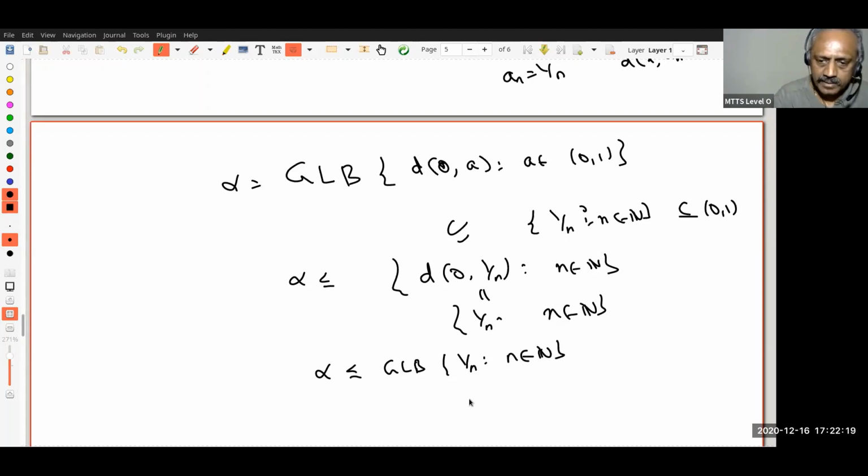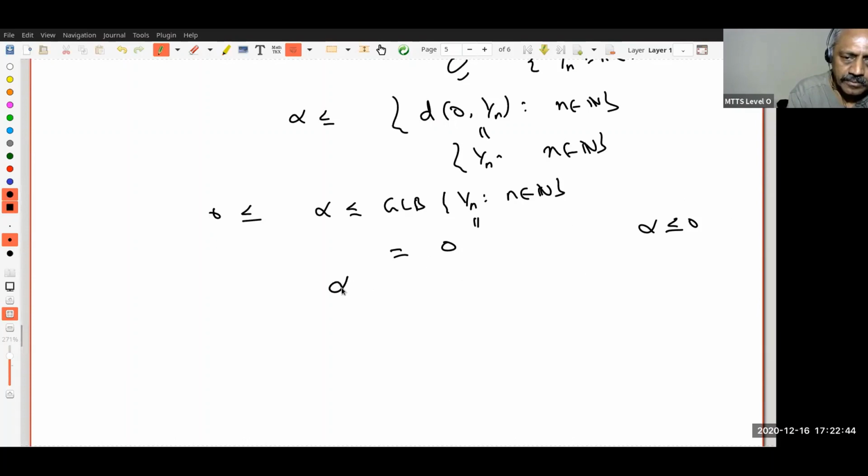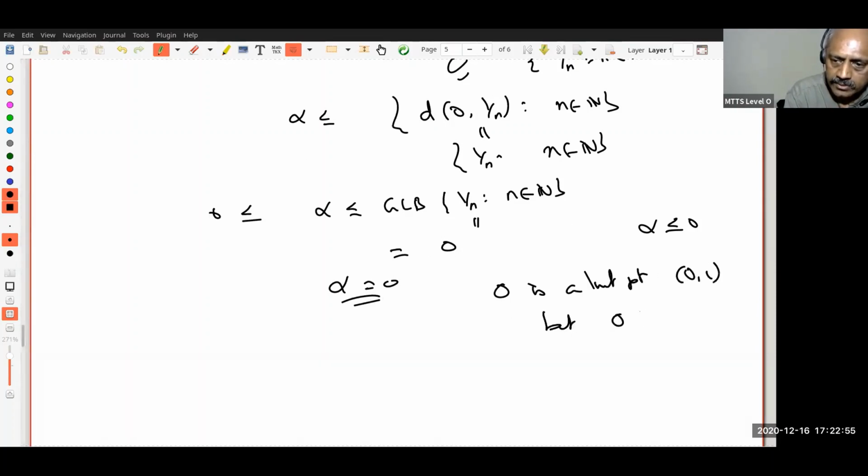But then by the Archimedean property, you know the GLB of this object is 0. Therefore, alpha must be less than or equal to 0. But remember, our GLB by definition is always non-negative. This function is always non-negative because these are all non-negative. Therefore, the GLB will also be non-negative. Therefore, 0 is less than or equal to alpha, less than or equal to 0. Therefore, alpha is 0. So, what do you think I have proved? I have proved 0 is a limit point of the open interval (0, 1), but 0 is not in (0, 1).